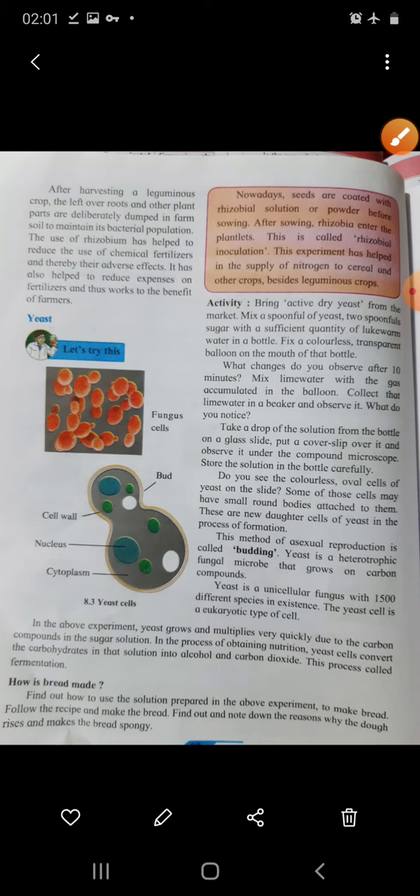After harvesting a leguminous crop, the leftover roots and other plant parts are deliberately dumped in the farm soil to maintain its bacterial population. The use of rhizobium has helped to reduce the use of chemical fertilizers and thereby their adverse effects. It has also helped to reduce expenses on the fertilizers and thus works to the benefit of the farmers. This paragraph deals with how rhizobia are useful for the farmers.